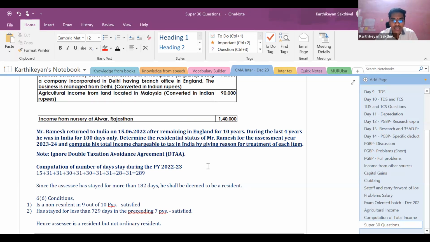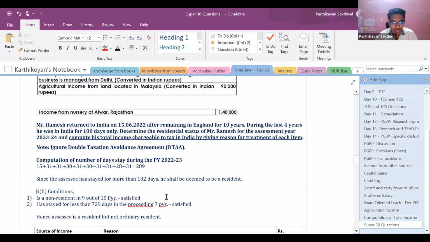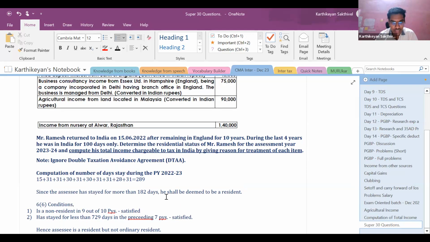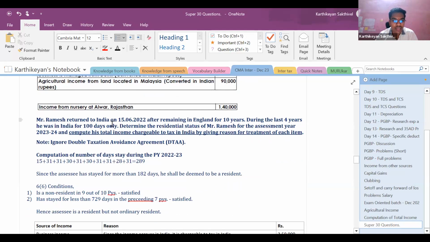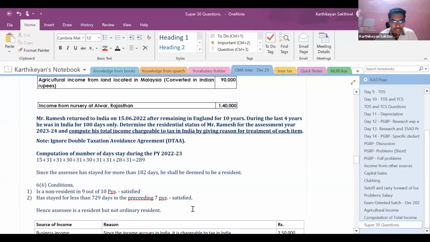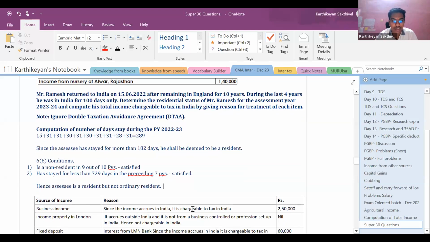Next, let us check whether he is a resident and ordinary resident or resident but not ordinary resident. For a person to be resident but not ordinary resident, 2 conditions are required to be satisfied. He should be a non-resident in 9 out of 10 previous years. As per the question, he was in India only for 100 days in the preceding 4 financial years. So it is satisfied. The second condition is also satisfied because only for the last 4 assessment years we have it. In the 4 assessment years itself, if he has stayed only for 100 days, then the question does not arise. Right? So he has stayed less than 729 days in the preceding 7 financial years. Hence, he is a resident but not ordinary resident.